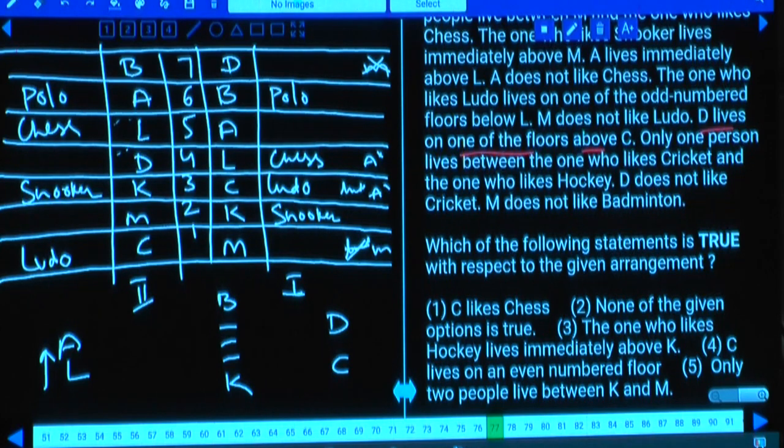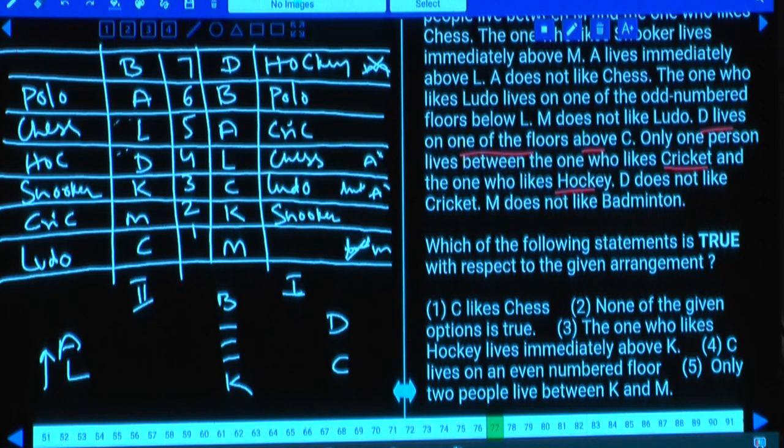Only one person lives between the one who likes cricket and the one who likes hockey. Between cricket and hockey there must be exactly one person. D does not like cricket. As D does not like cricket, hockey is here and cricket is at this place. And D will be hockey.